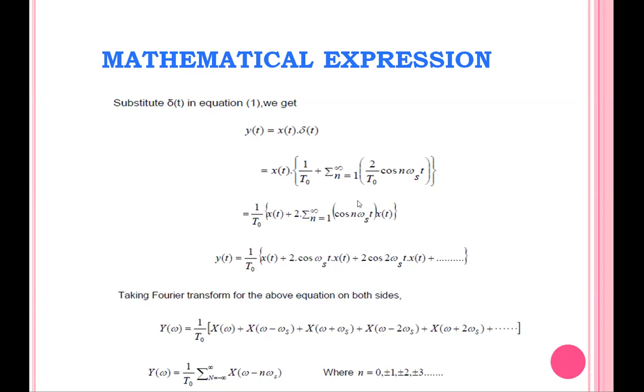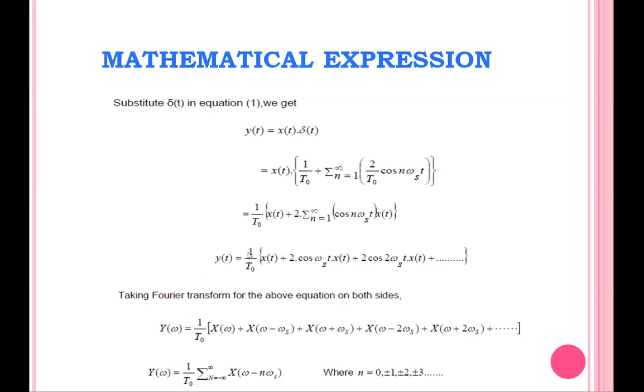Next, we have to draw the spectrum of the sampled signal. What is the use of the Fourier transform? The Fourier transform is used to convert the time domain signal into a frequency domain signal. From that only we can draw the spectrum. So we have to take the Fourier transform of the above equation. If you take the Fourier transform of the y(t) signal, the answer is Y(ω), which we may represent as Y(jω) or simply Y(ω). So capital Y(ω) equals 1 by T naught, which is a constant.